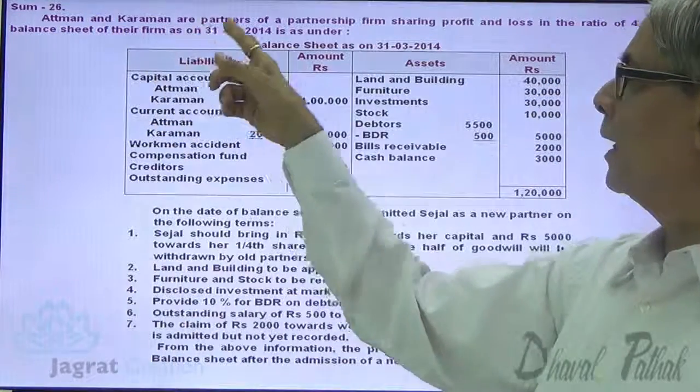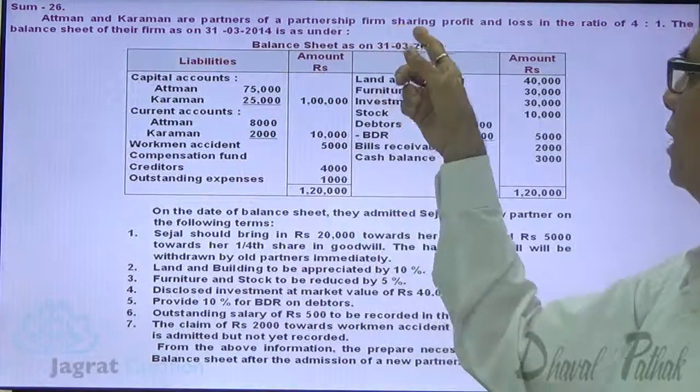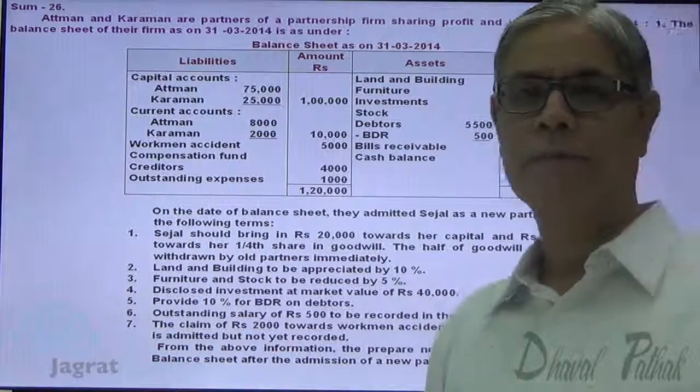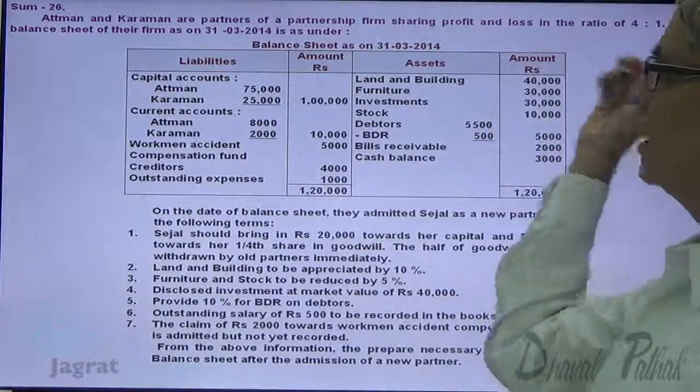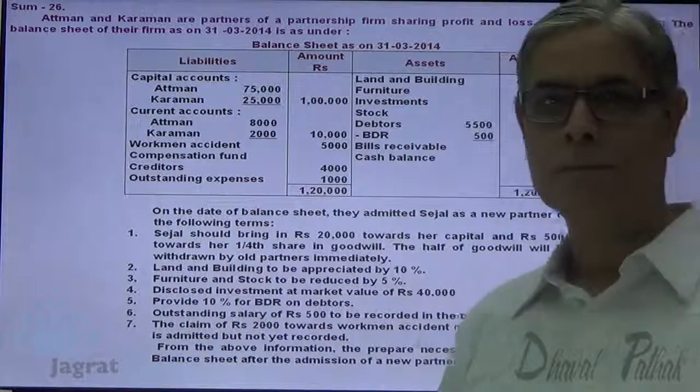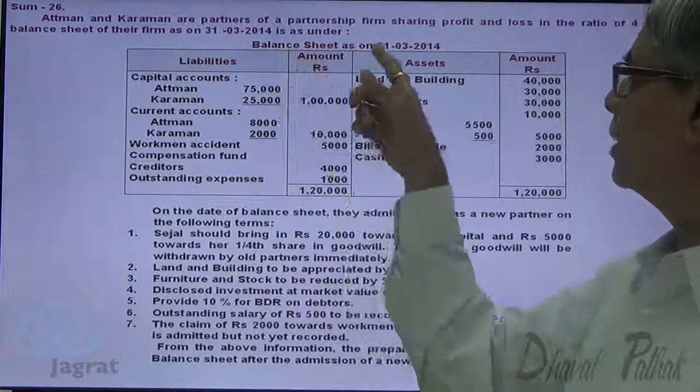Atman and Karman are partners of a partnership firm sharing profits and losses in the ratio of 4:1. The balance sheet of the firm as on 31st March 2014 is as under. Balance sheet as on